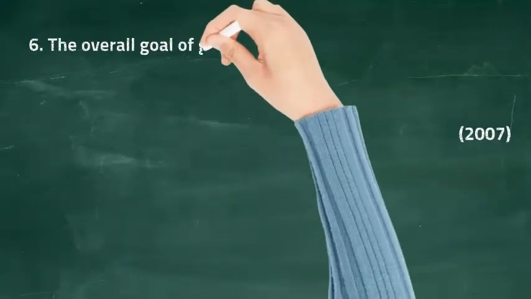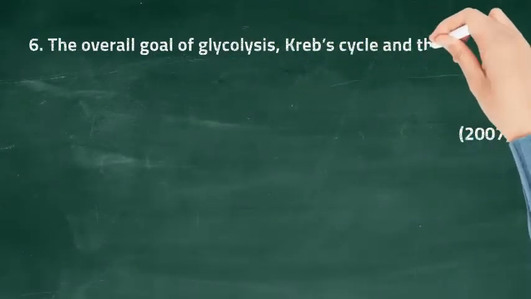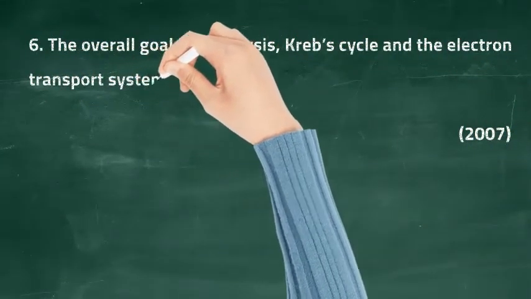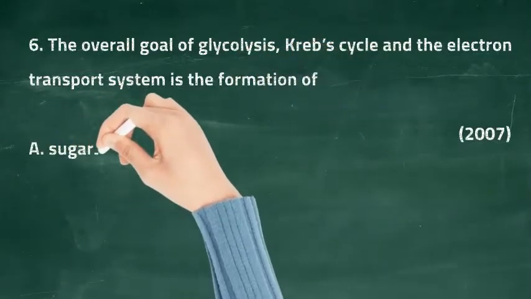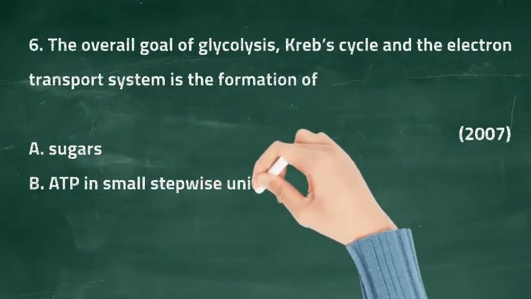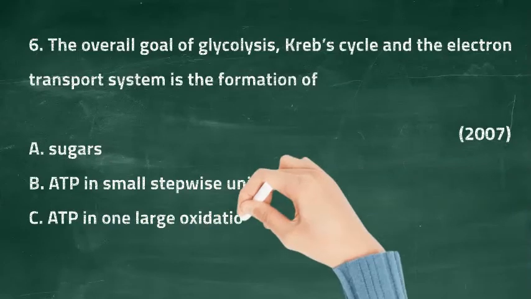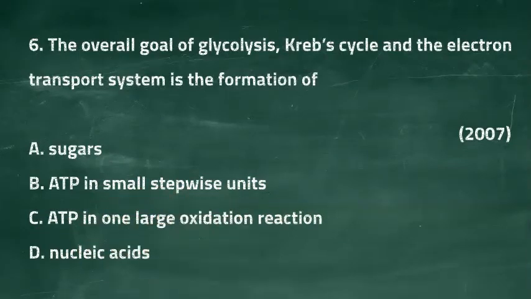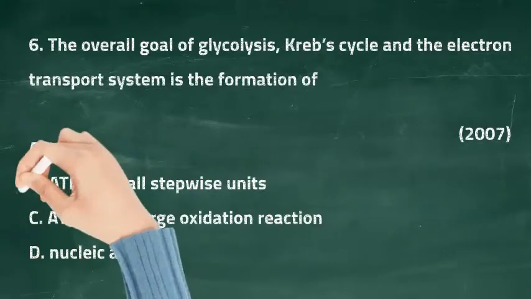Question 6. The overall goal of glycolysis, Krebs cycle and the electron transport system is the formation of option A is sugars, option B is ATP in small stepwise units, option C is ATP in one large oxidation reaction and option D is nucleic acids. The right answer is option B, ATP in small stepwise units.